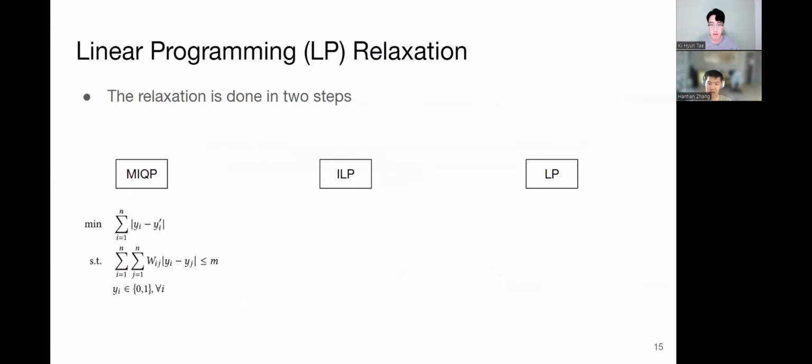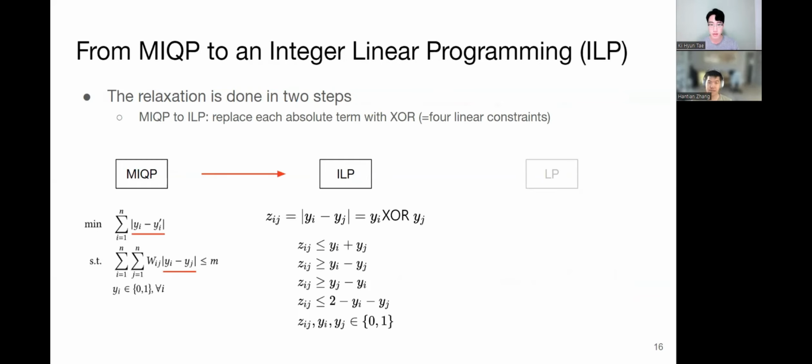Hi, I'm Hyun, and I will continue to explain iFlipper in detail. The first part is a linear programming relaxation, which can be done in 2 steps. We first replace the square term in the original equation with an absolute term. We then convert it to an integer linear programming problem by replacing each absolute term with an XOR expression, a variable z, which can be expressed as 4 linear constraints. This is possible because all variables are binary.